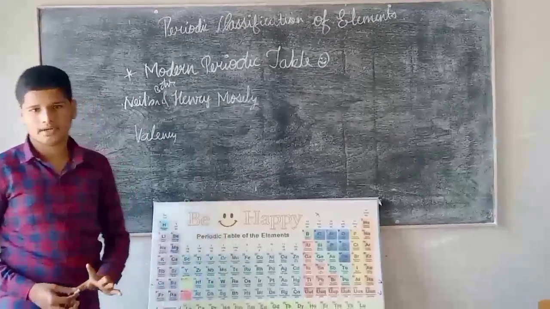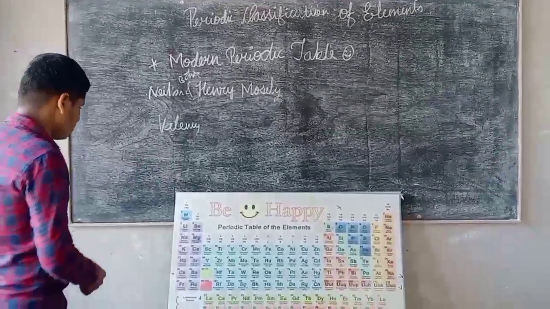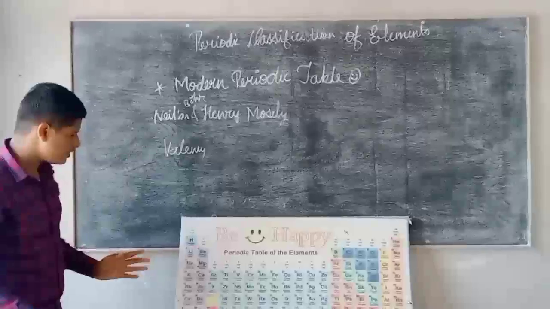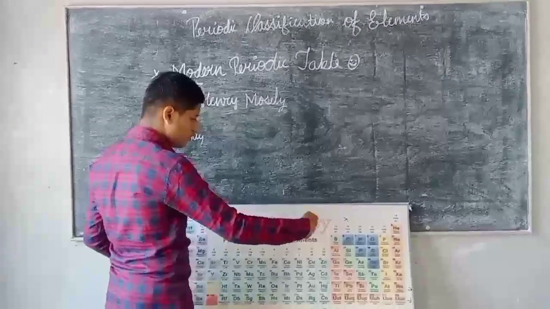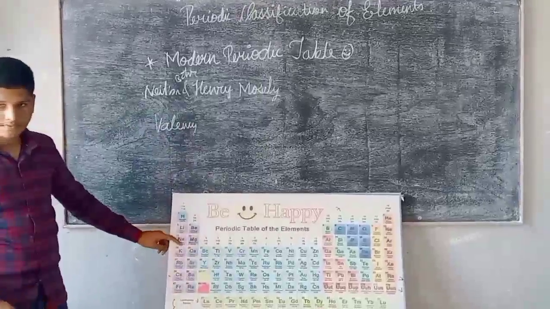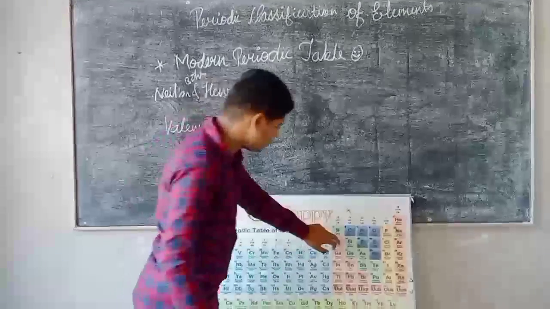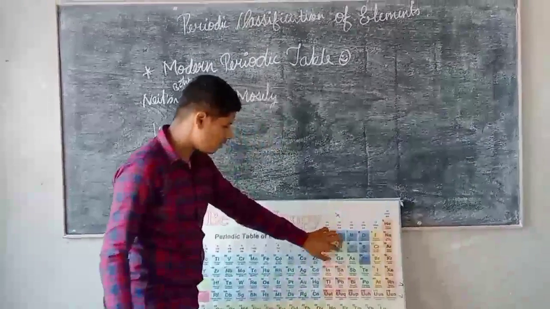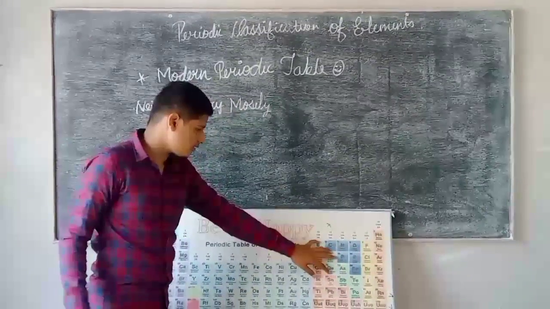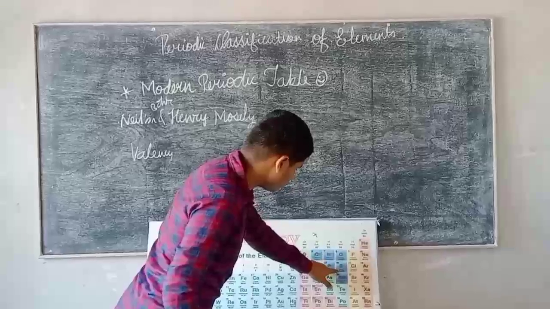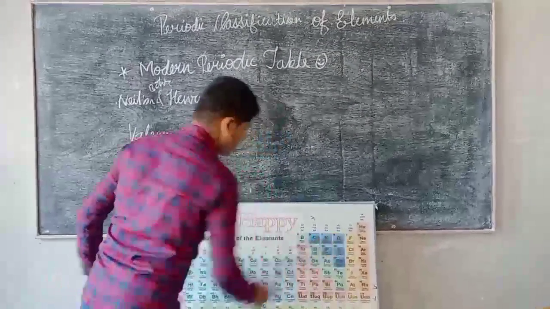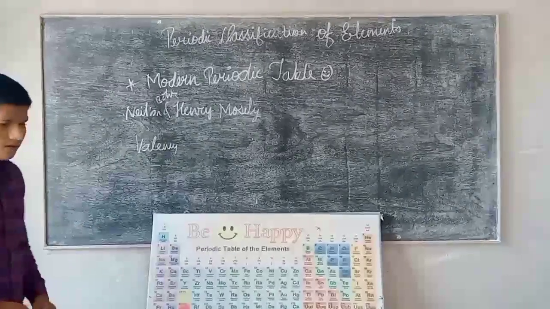The next trend of the modern periodic table is valence electrons. Valence electrons also increase as we go from left to right in the modern periodic table. The valence electrons of sodium is 1, magnesium 2, aluminum 3, silicon 4, phosphorus has 5 valence electrons, sulphur 6, and chlorine has 7 valence electrons in its last orbit.